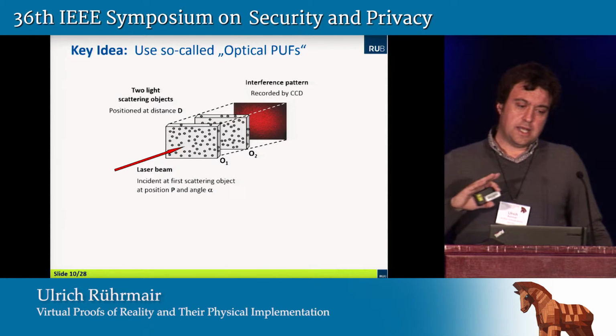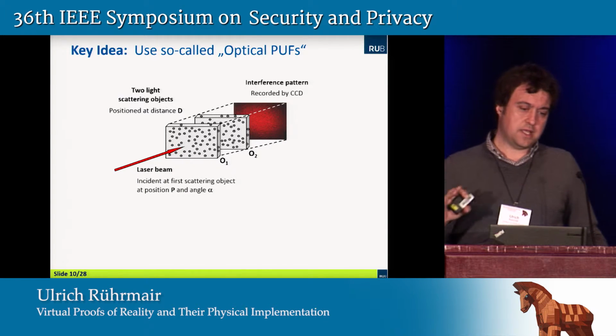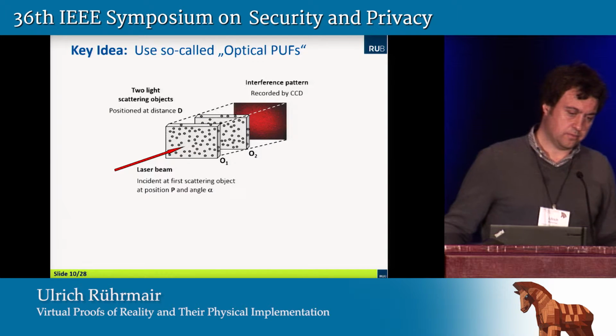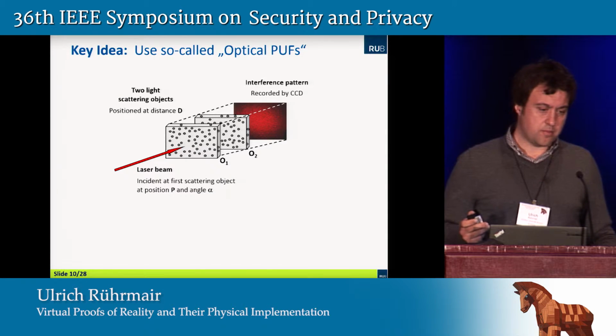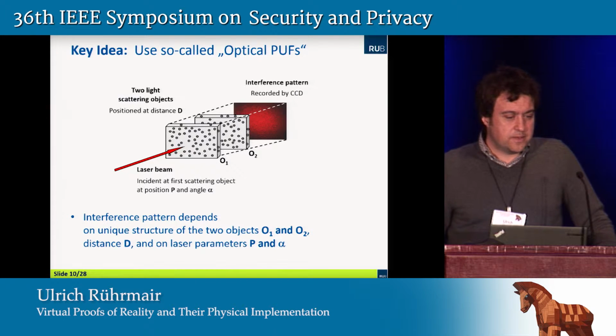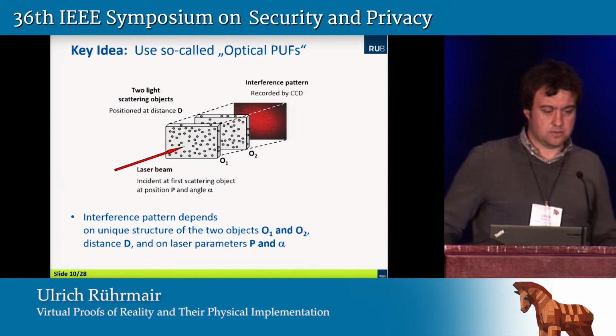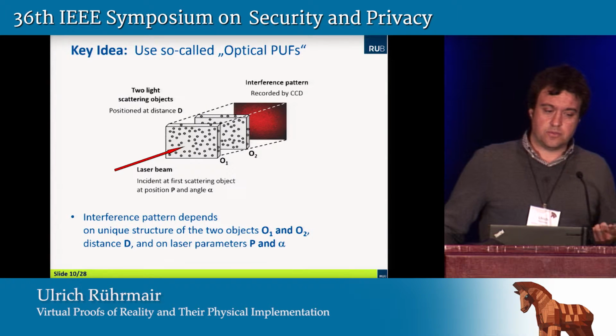And when you now shine a laser beam at these two platelets, the laser light is scattered multiple times and it interferes with itself and creates a pattern of dark and bright spots, a so-called interference pattern or speckle pattern, that can be recorded conveniently by a CCD camera. The important aspect for our purposes is that this interference pattern critically depends on the unique structure of these two objects, on the distance between the two objects, and on the laser parameters P and alpha.